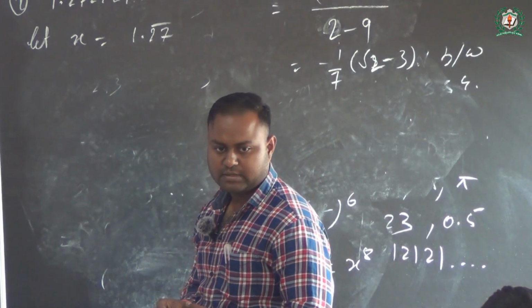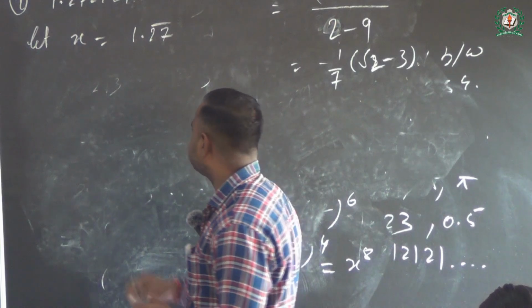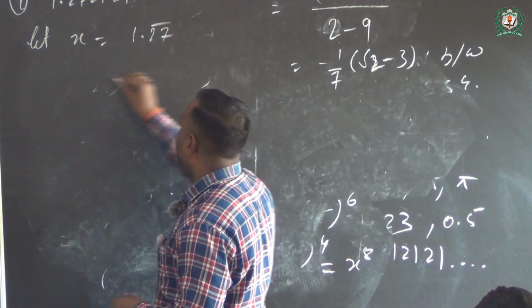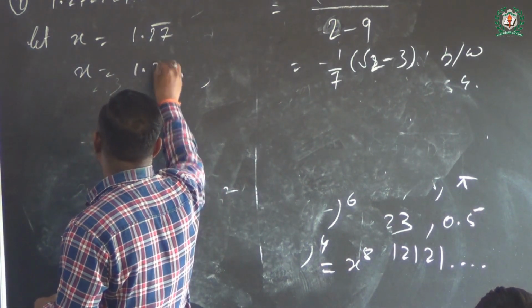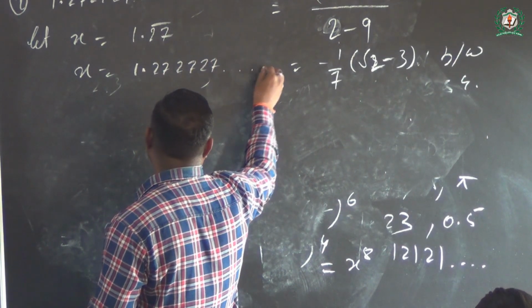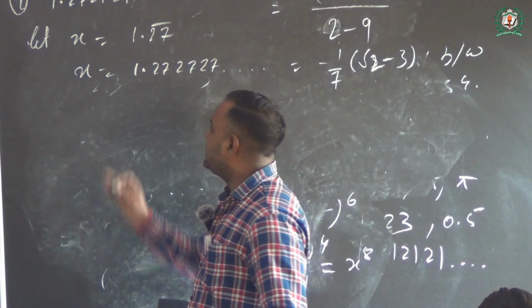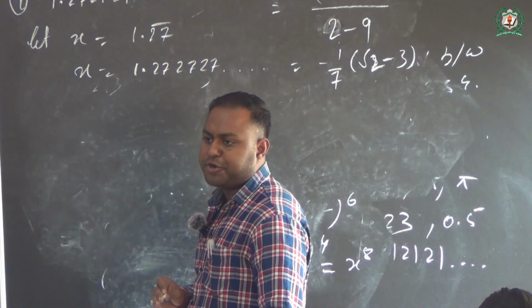We assume that 1.27 bar is x. Or we can say that x equals 1.2727 dot. Clear? What we do, we simply multiply both sides with 100.